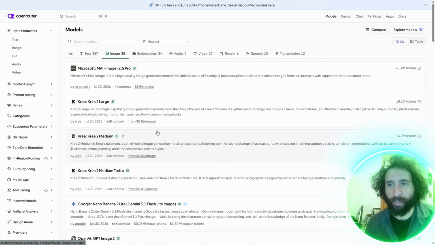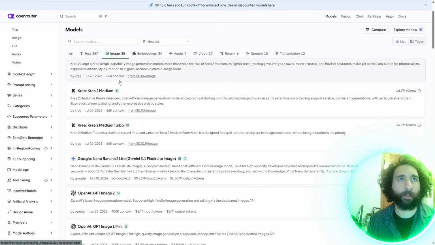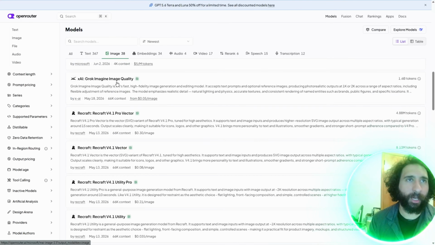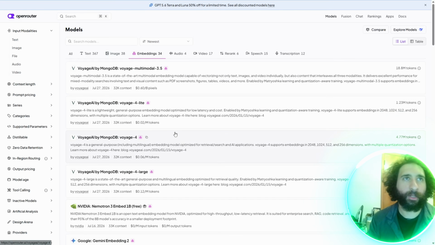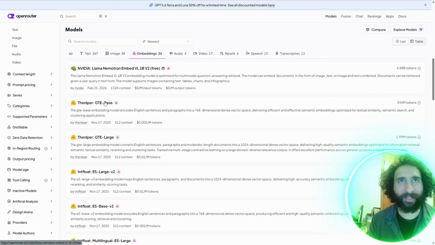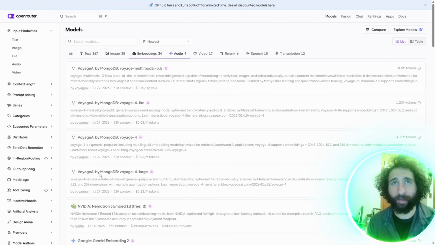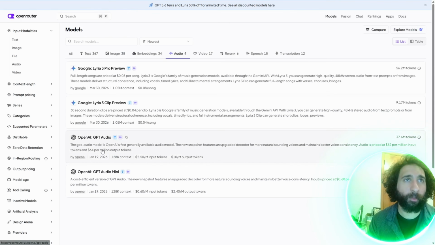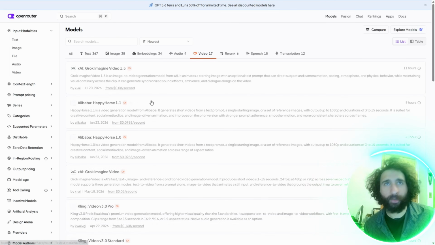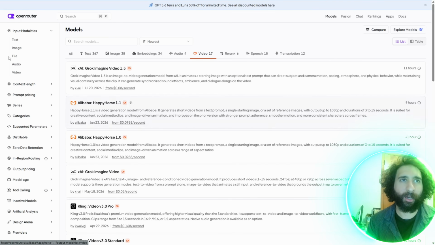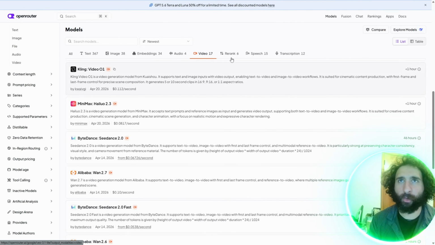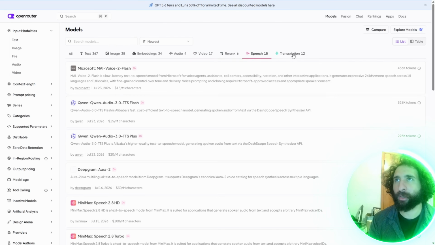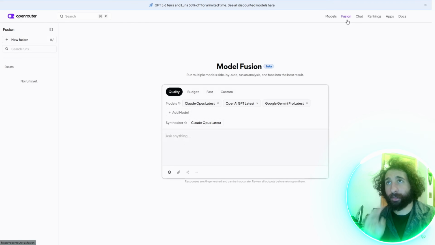Now, okay, I want to generate images. I've done a video on image generation, but where do you find good image generation? Here: Microsoft, Korea, OpenAI, Source, Recraft, all this type of stuff. Embeddings right here. So if you want to embed stuff, it literally never ends. Audio. Google, boom, boom, boom. If you want video, yes, everybody likes video. Alibaba, which I'll do something cool on Higgsfield as well. But if you want to create cool videos, re-rank, speech, transcription, and those are just the models.